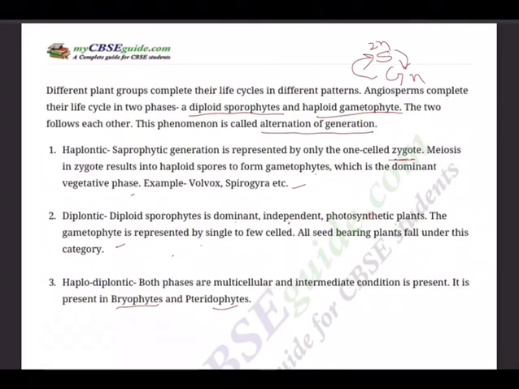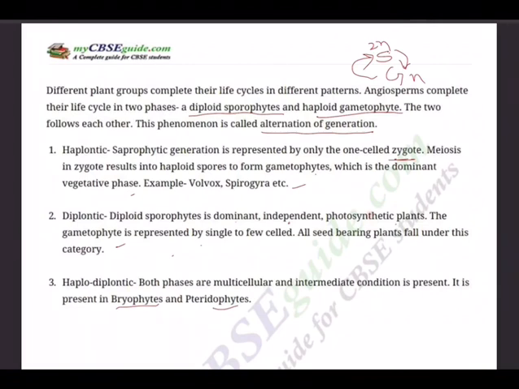So with this, we are able to complete chapter 3 revision. Keep on practicing diagrams in this chapter. The life cycles, alternation of generation, you have to draw a schematic sketch of one of the life cycles. So practice all the 3 schematic sketches.